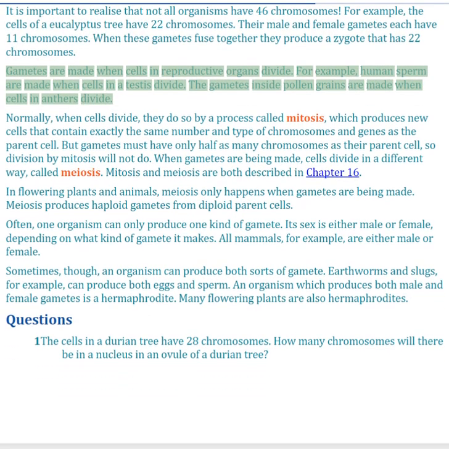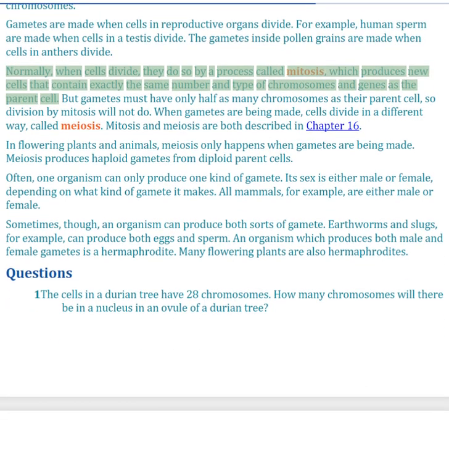Gametes are made when cells in reproductive organs divide. For example, human sperm are made when cells in a testis divide. The gametes inside pollen grains are made when cells in anthers divide. Normally, when cells divide, they do so by a process called mitosis, which produces new cells that contain exactly the same number and type of chromosomes and genes as the parent cell.